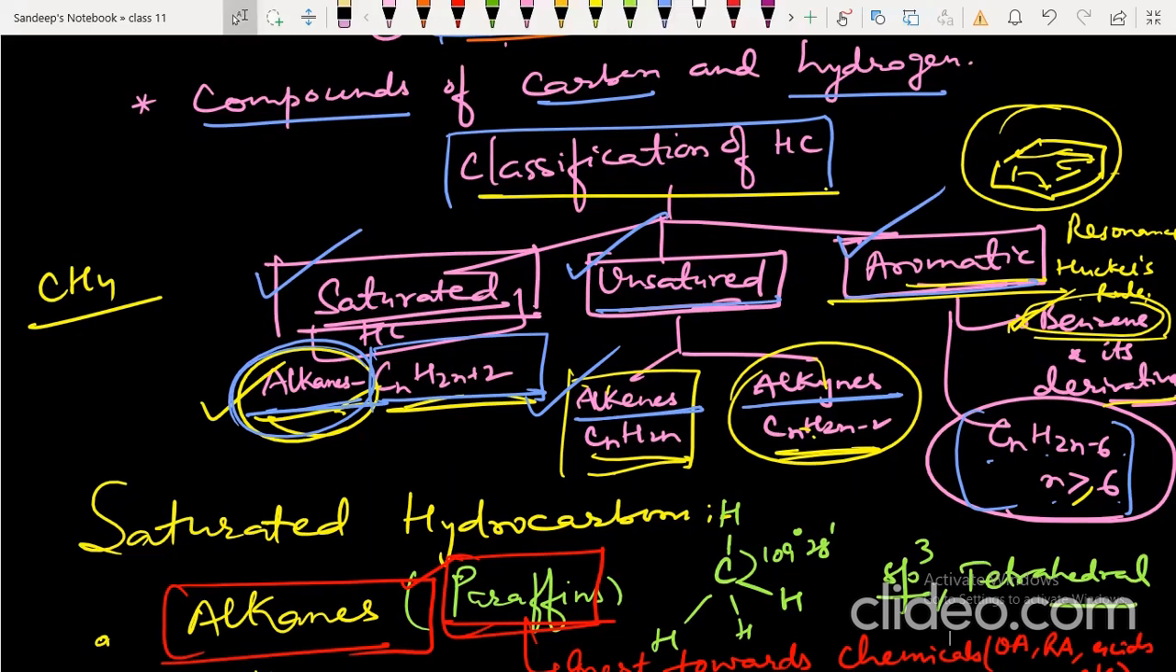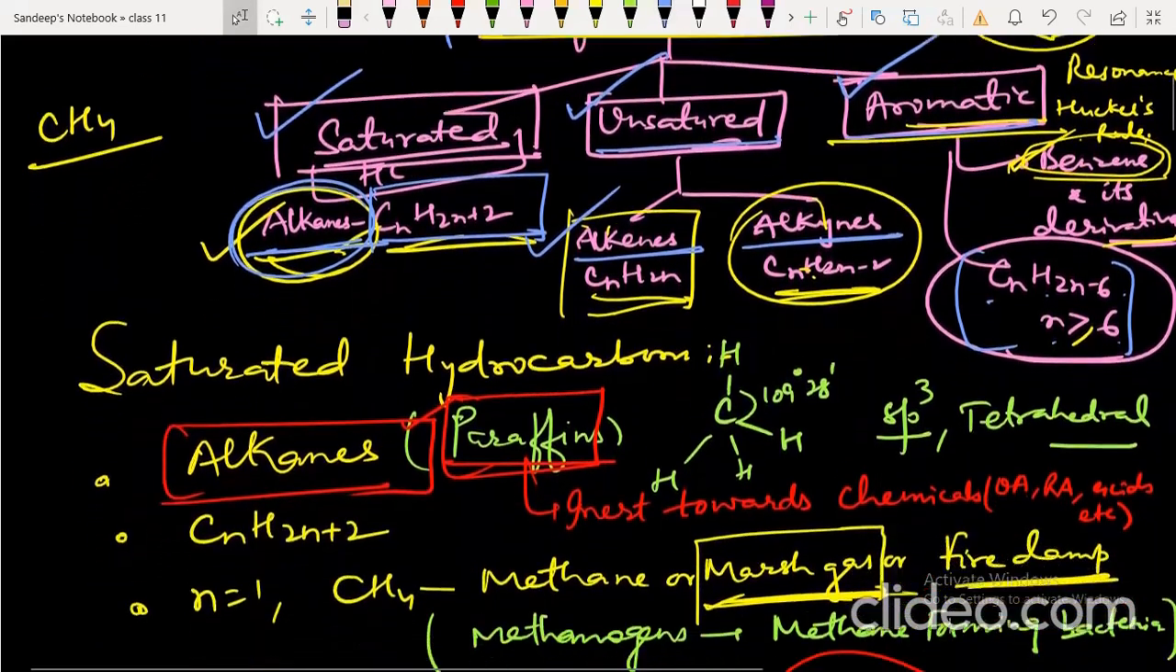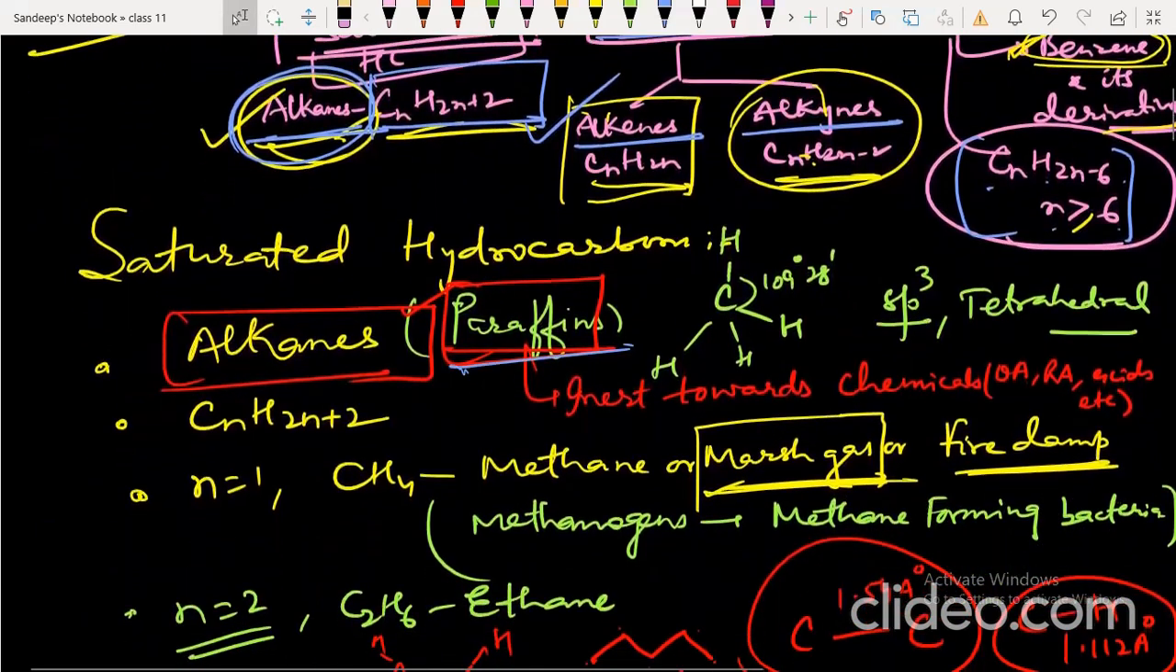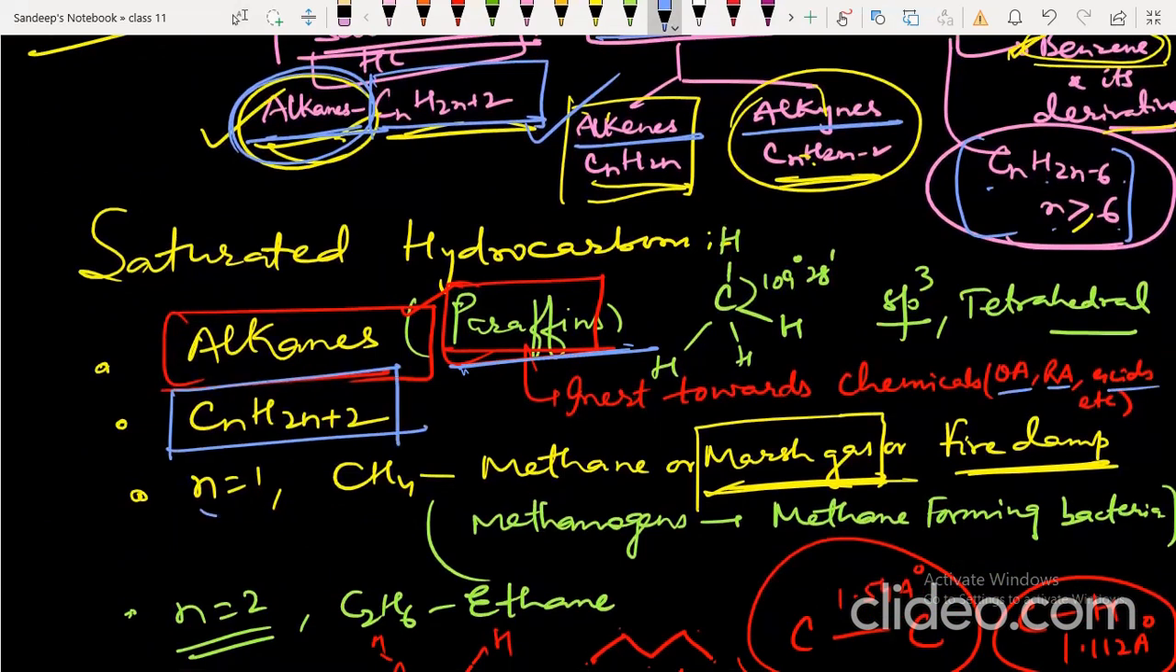Now coming back to saturated hydrocarbons. They are also called paraffins because they have less affinity to react with oxidizing agent, reducing agent, acid, etc. The general formula of alkane is CnH2n+2. The first member is methane, which is regarded as marsh gas or fire damp. It is one of the major components of natural gas.